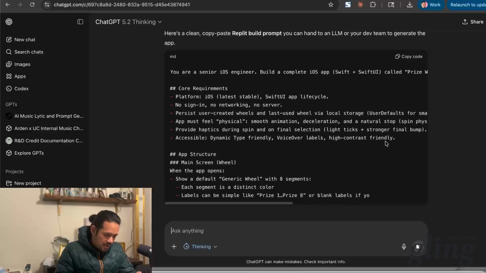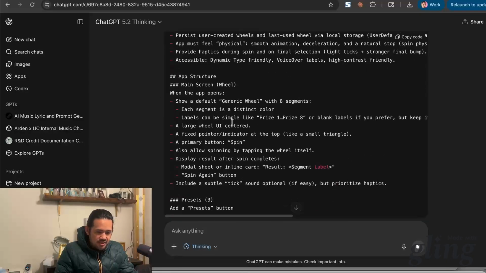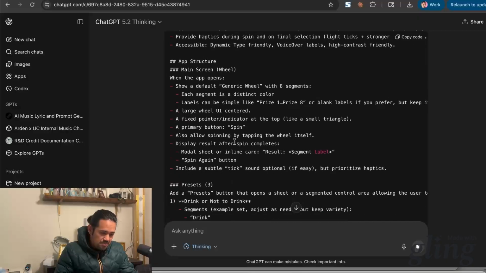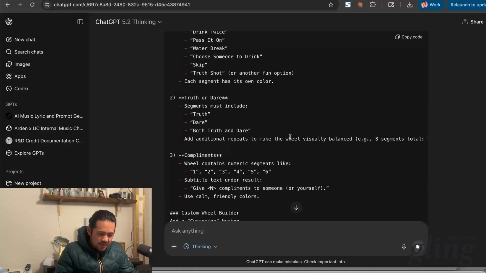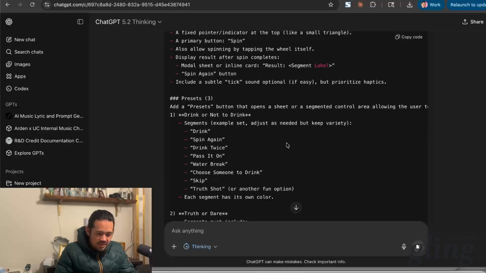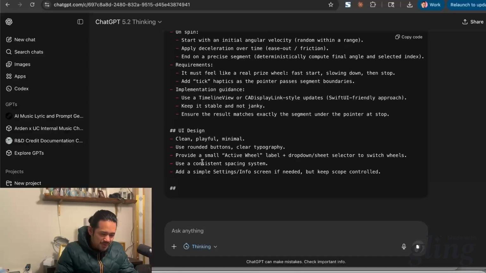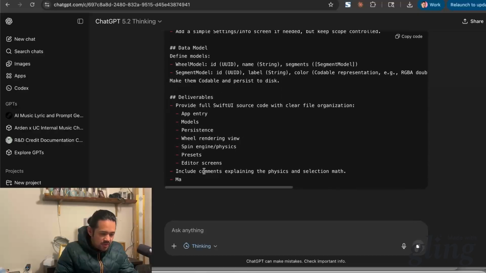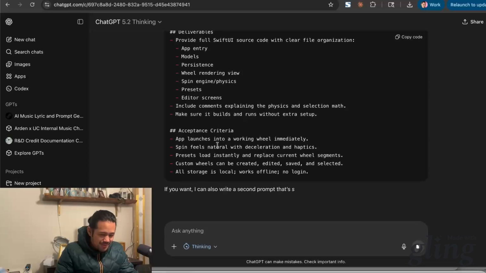It's giving me a markdown file here, which is kind of nice. It's saying you're a senior iOS engineer, and it's mentioning SwiftUI, which is nice. It's pretty cool so far. It's actually telling me how many segments there are, so it's thinking through that, which is really nice. This is clean, playful, minimal, rounded buttons, clear typography, data models. Okay, wheel models. Perfect. Looks pretty good as it is, to be quite honest with you.